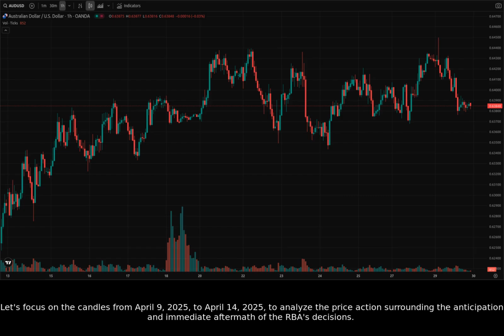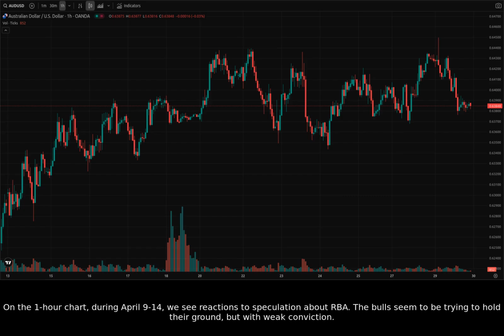Let's focus on the candles from April 9th, 2025 to April 14th, 2025, to analyze the price action surrounding the anticipation and immediate aftermath of the RBA's decisions. On the 1-hour chart, during April 9th to 14th, we see reactions to speculation about RBA. The bulls seem to be trying to hold their ground, but with weak conviction.